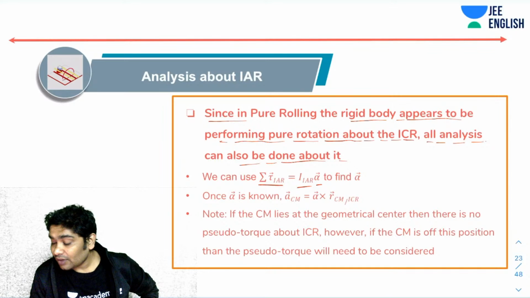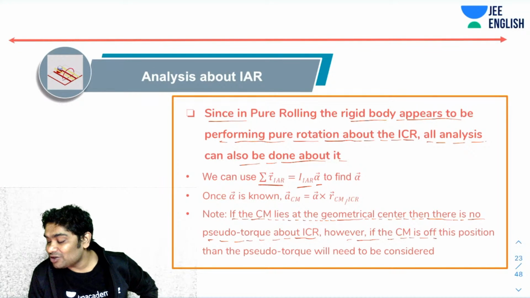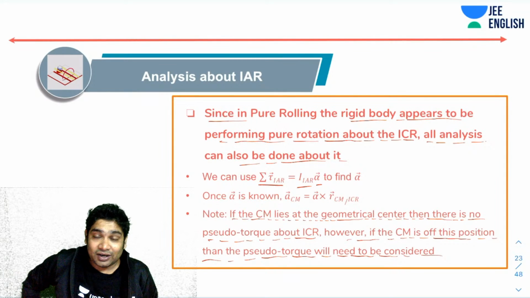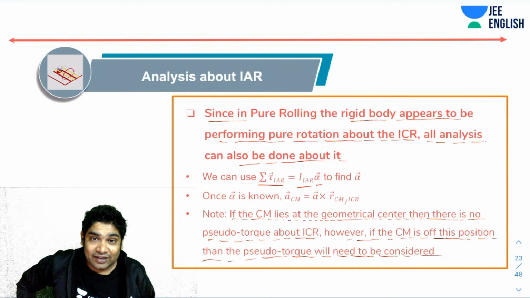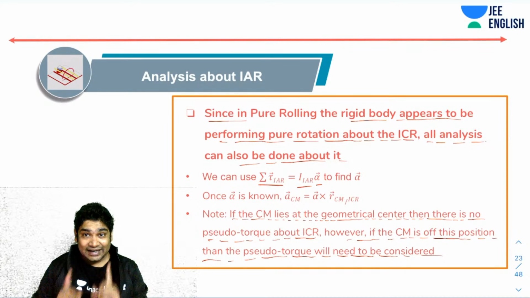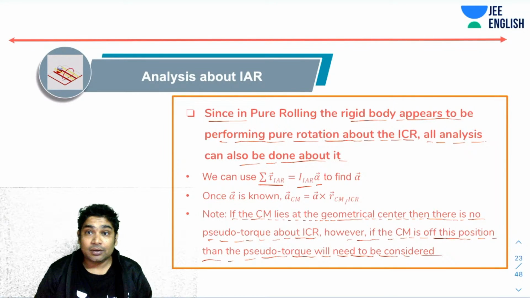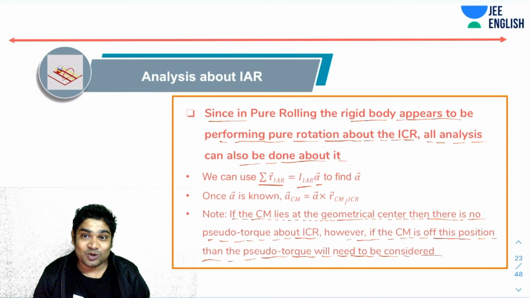Note, if the CM lies at the geometrical center, then there is no pseudo torque about ICR. However, if CM is off this position, then a pseudo torque will need to be considered. Okay, do you remember that? This is a very, very important thing. You do not blindly apply tau equals I alpha equations about the IAR without considering the pseudo torques. In case the body is not uniform and its CM does not coincide with the geometrical center, then you may need to take another pseudo torque.